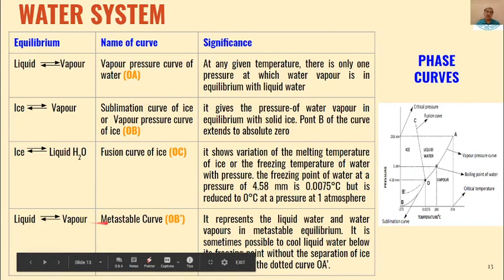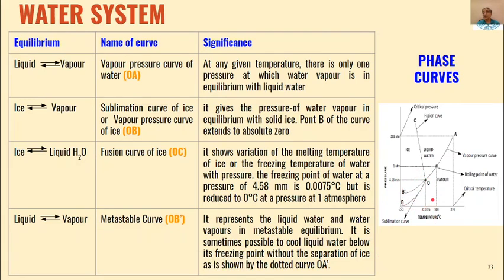Then next is the metastable curve OB dash, which I have told you is where the liquid water is in equilibrium with the vapor phase. Here the liquid water and water vapors are in metastable equilibrium, and it can be achieved from only one side. We can cool liquid water below its freezing point, that is -3 degree centigrade, and that will be called metastable equilibrium.